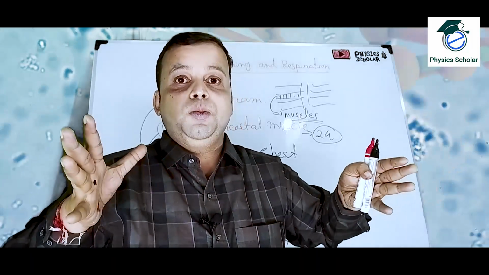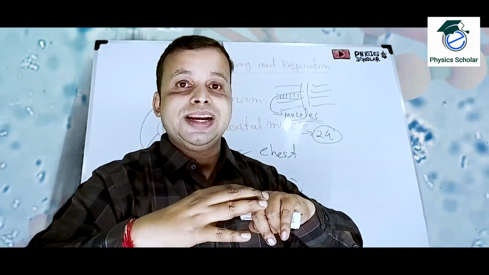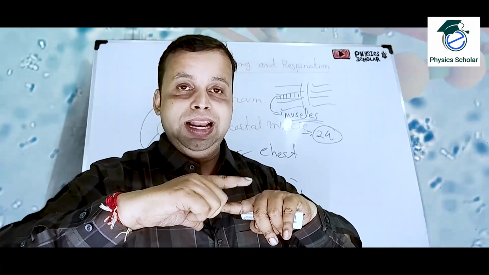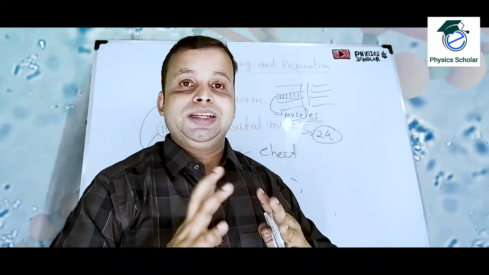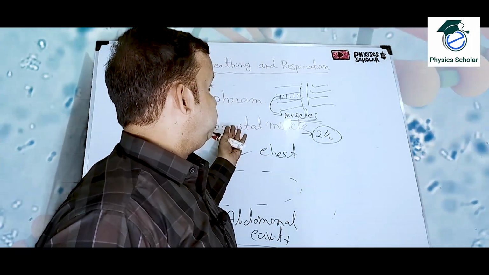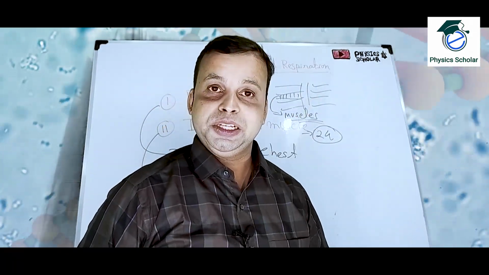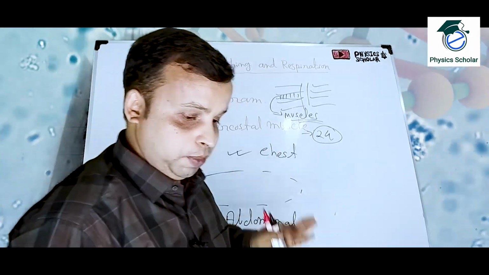That means they can move up and also go down. Why? Because the muscles are there. The contraction and expansion of the muscles help the chest cavity to increase or decrease its volume. That's why these muscles have a very important role in the human respiration process. So these two muscles are there, diaphragm and the intercostal muscle.